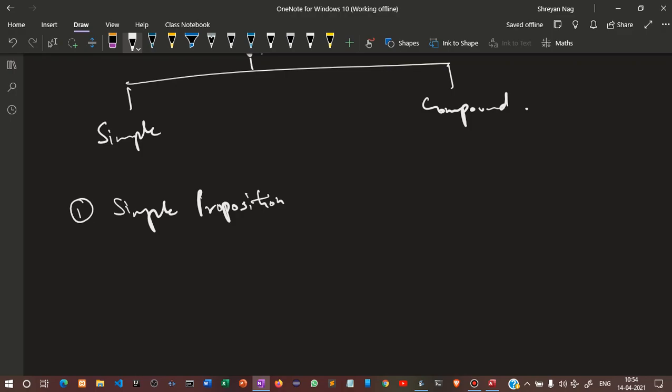Now what is a compound proposition? A compound proposition is where you join two things.